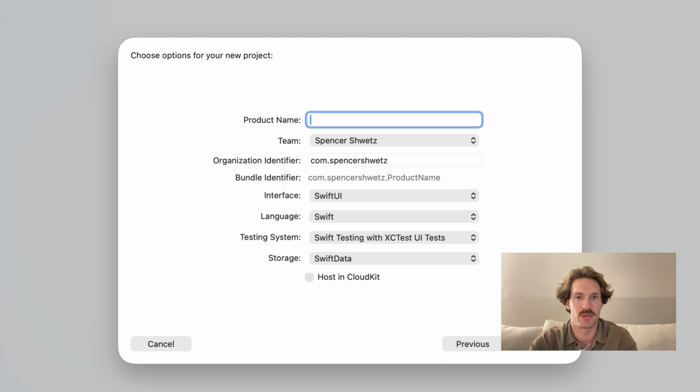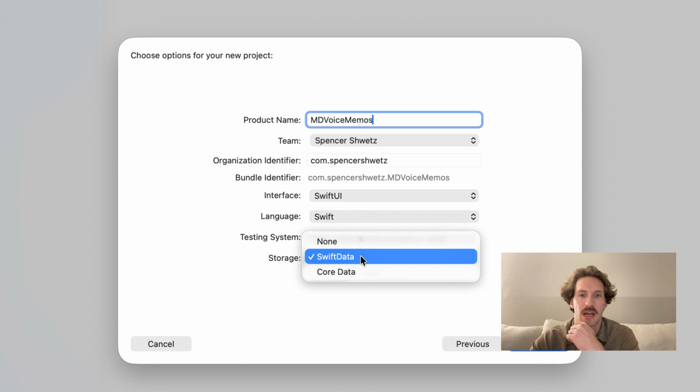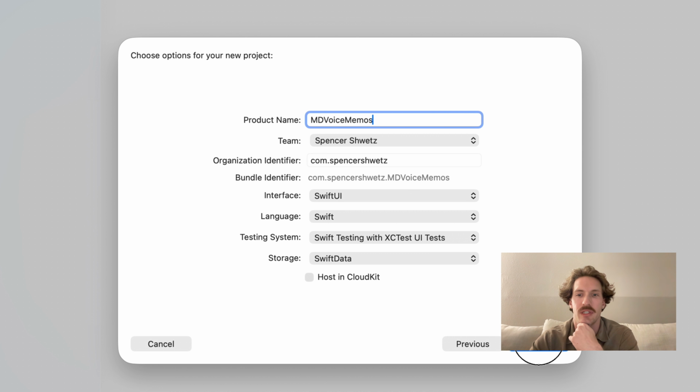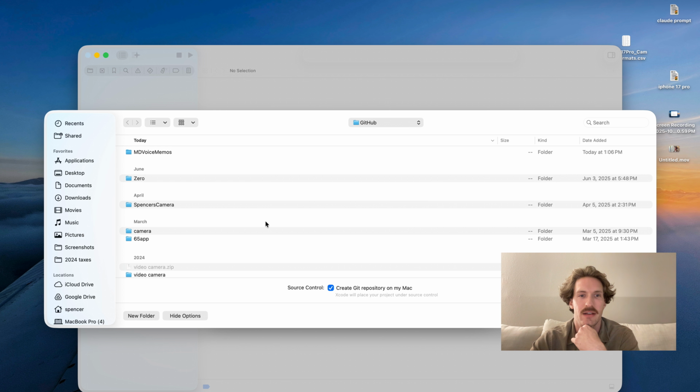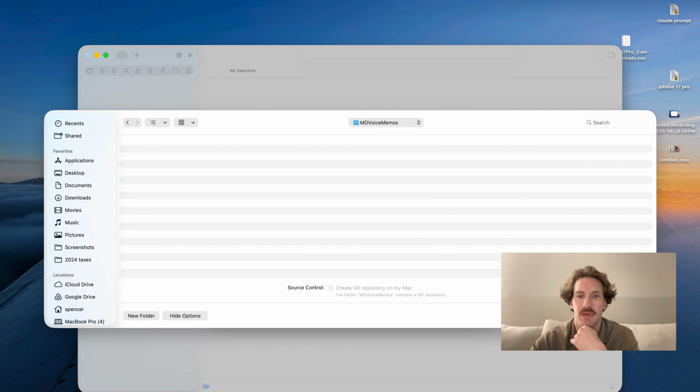I'm going to call it Markdown Voice Memos, SwiftUI, Swift. On testing, I'll get into it. Swift Data is what I want to use. I'll go ahead and create that, and I'll do it inside this folder I already made, and I'll do the repository.